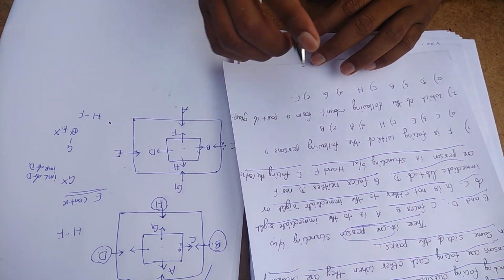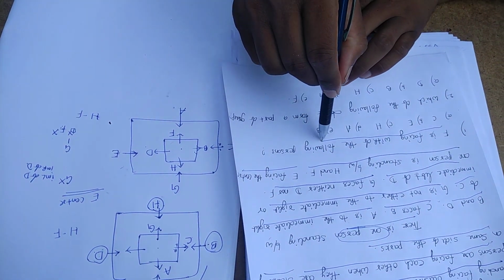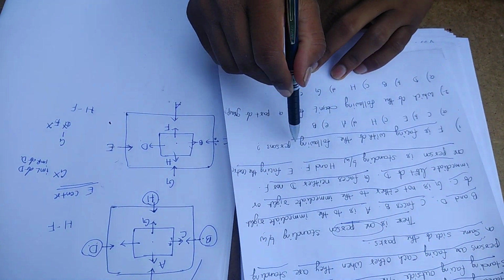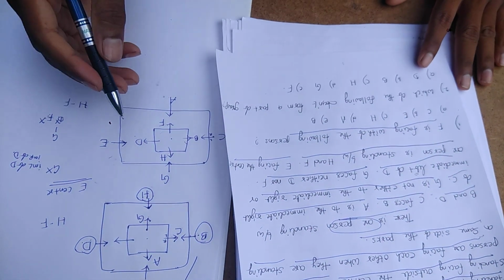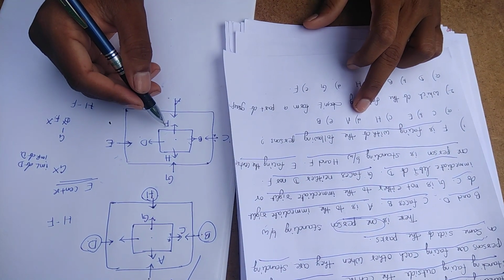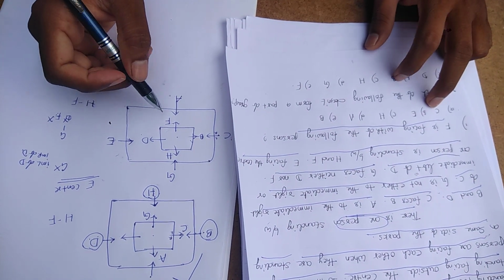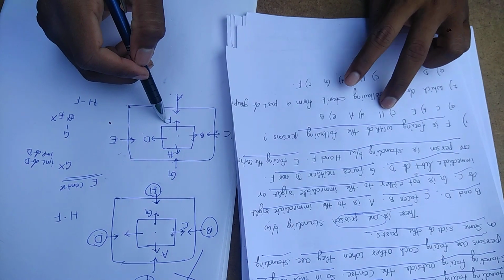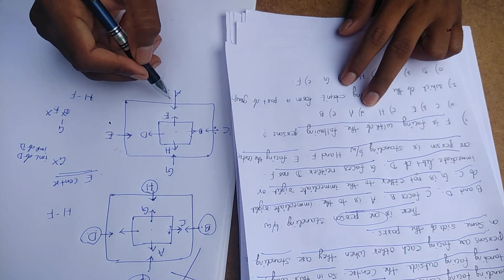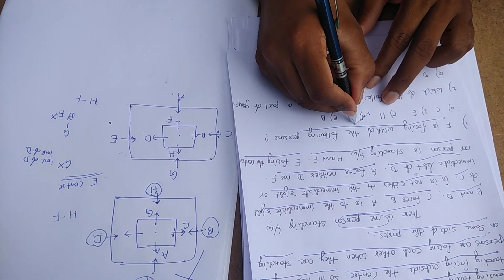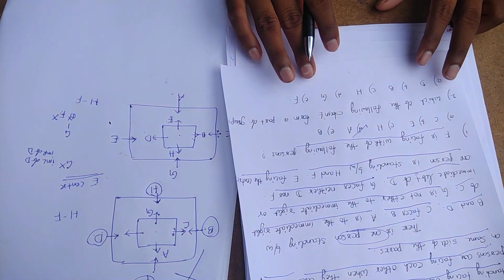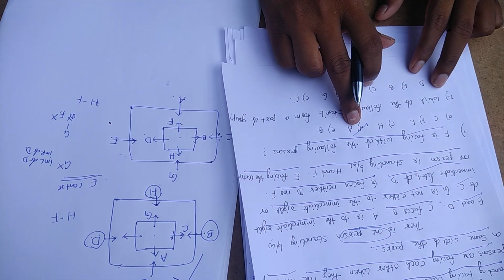Now check the first question. F is facing which of the following persons? Option 1, C, no chance. Next, E, no chance. H, no chance. F is facing which of the following persons means A. So for the first question, the option is D, the answer is A.